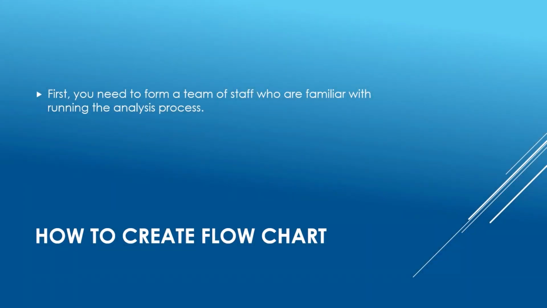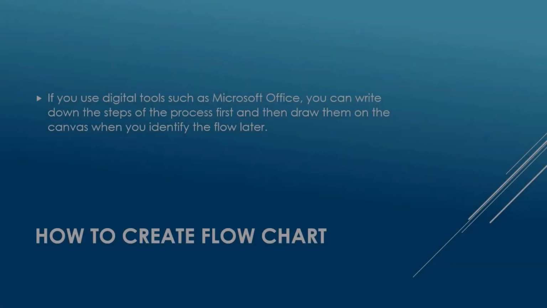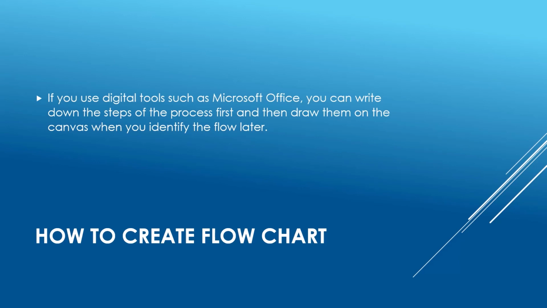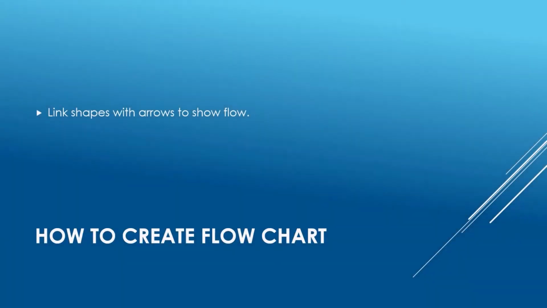How to create a flowchart. To create a flowchart, follow the following steps. First, you need to form a team of staff who are familiar with running the analysis process. Next, you need to make a list of all the phases involved in the process from start to finish. If you use digital tools such as Microsoft Office, you can write down the steps of the process first and then draw them on the canvas when you identify the flow later. Recognize the order of steps. Whenever you draw a flow in a flowchart, look at it from top to bottom or left to right. Link shapes with arrows to show flow.